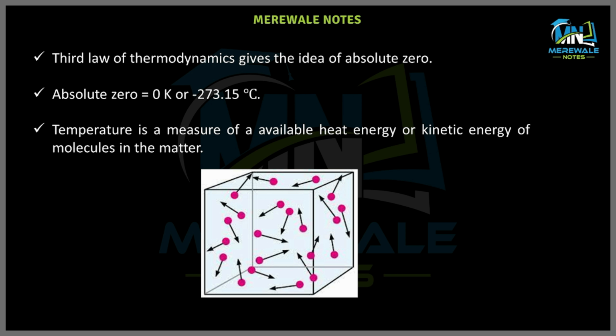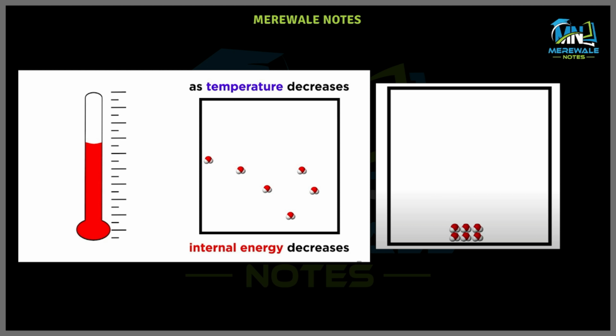Mainly the motion of molecules, like rotation and revolution, contributes to this thermodynamic quantity which we call temperature. As we decrease the temperature, the internal energy of the molecules, or we can say the kinetic energy that contributes to internal energy, also decreases.